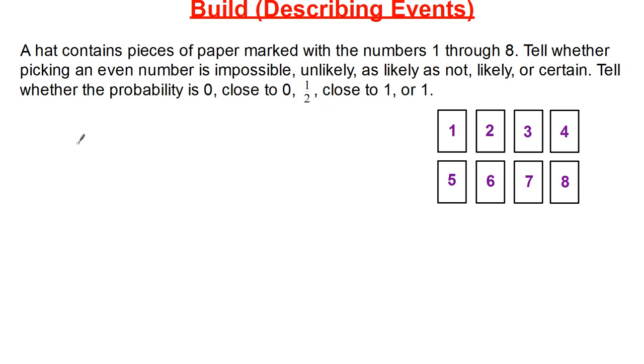Okay, so what I'm looking for here is the probability of even numbers. So 2 is an even number, 4 is an even number, 6 is an even number, and 8 is an even number. So out of all 8 numbers that I have, I know 4 of them are even. So it's going to be 4/8. I'm going to go ahead and simplify that to 1/2, so I could say that the probability of this event happening is going to be as likely as not. All right? And that's how we describe events through probability.